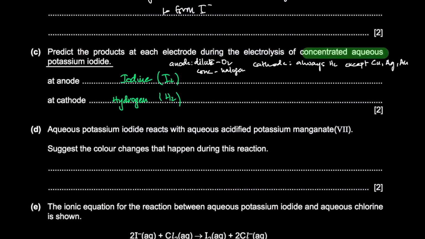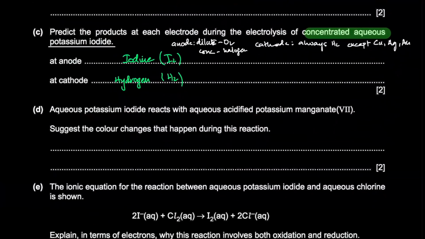Aqueous potassium iodide reacts with aqueous potassium manganate(VII). Suggest the color changes. Now, if you guys remember, iodide is a reducing agent. It forms iodine, which is brown in aqueous solution. And manganate(VII) is an oxidizing agent. It's purple and it turns colorless.